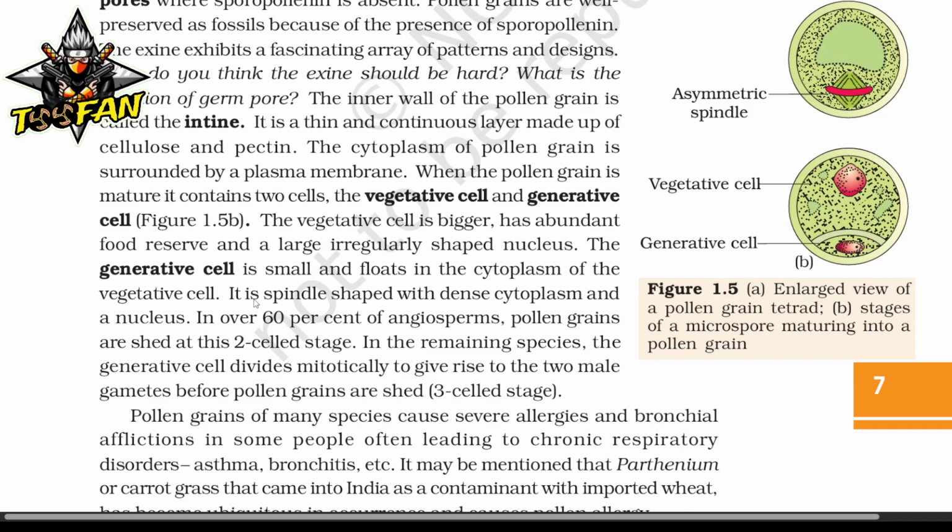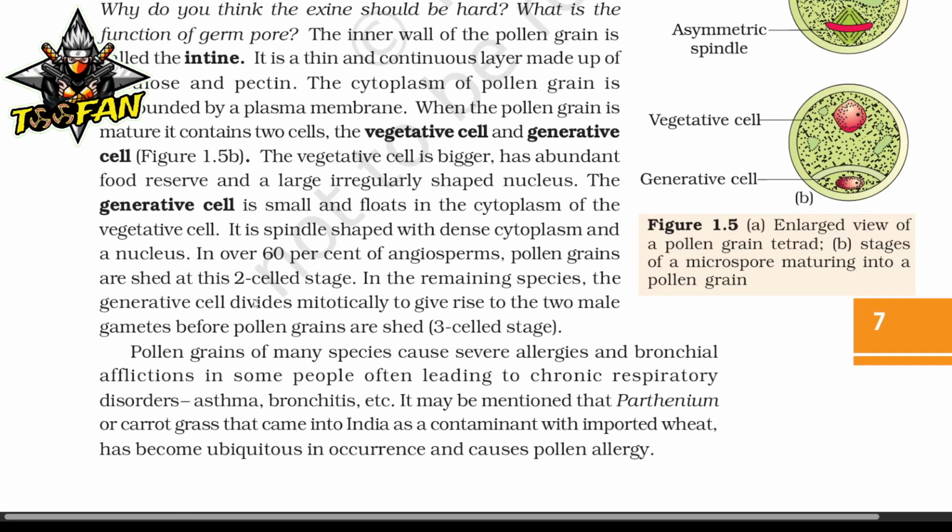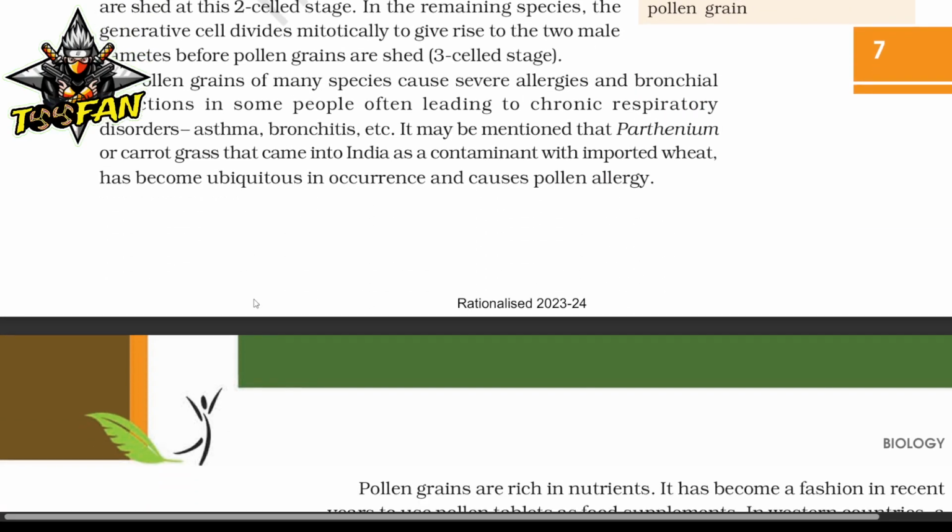Pollen grains of many species cause severe allergies and bronchial afflictions in some people, often leading to chronic respiratory disorders such as asthma, bronchitis, etc. It may be mentioned that Parthenium or carrot grass, that came into India as a contaminant with imported wheat, has become ubiquitous in occurrence and causes pollen allergy.